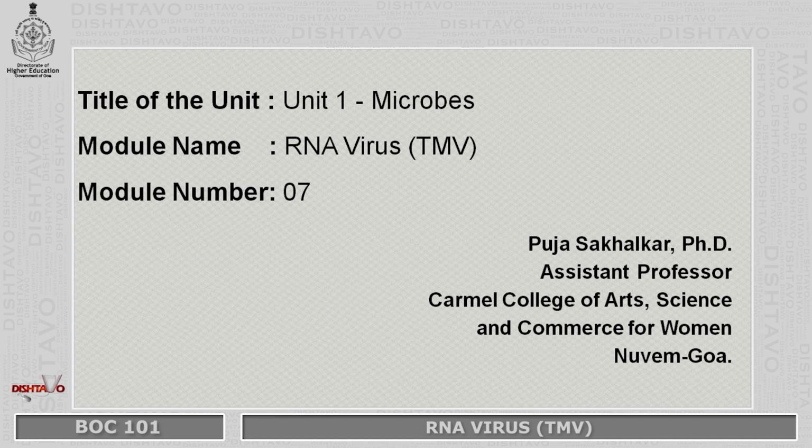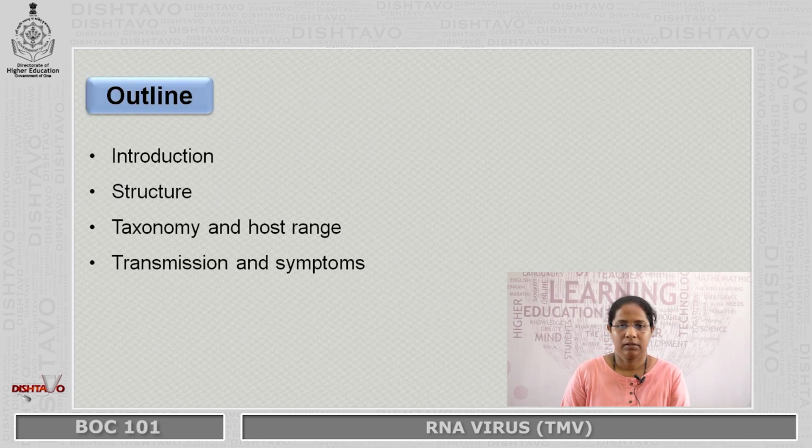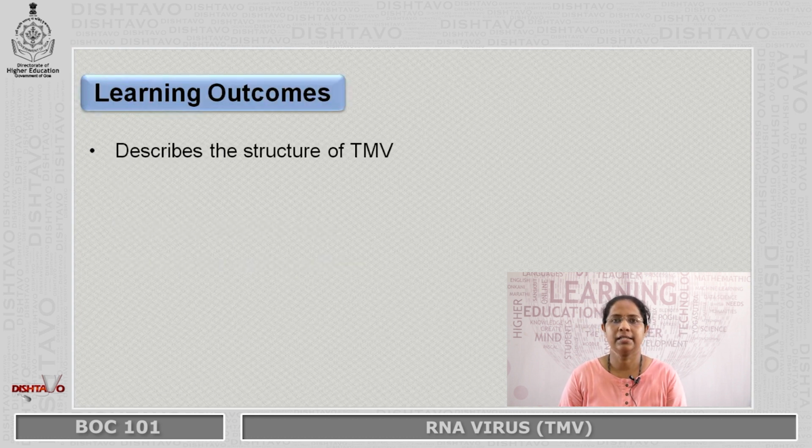This is module number 7 of Biodiversity 1 paper, and in this module we will be learning about an RNA virus called tobacco mosaic virus. This is a brief outline of what we are going to learn in this module. After the introduction, we will be learning about the structure of the virus, its taxonomy and host range, and its transmission and symptoms that it produces after infection in the plant.